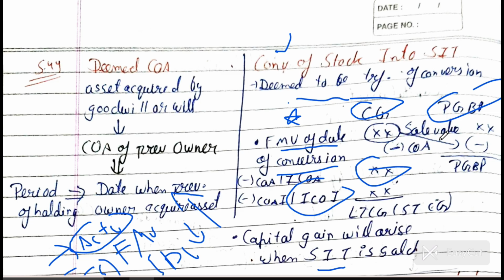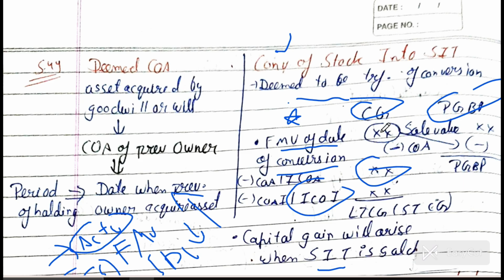Now a question will arise in your mind while solving the question: what will be the cost of acquisition of the stock which we are selling in the business? The question will give the sale value of this asset, but it will not provide the cost of asset. Then what will be the cost of asset, the cost of stock?